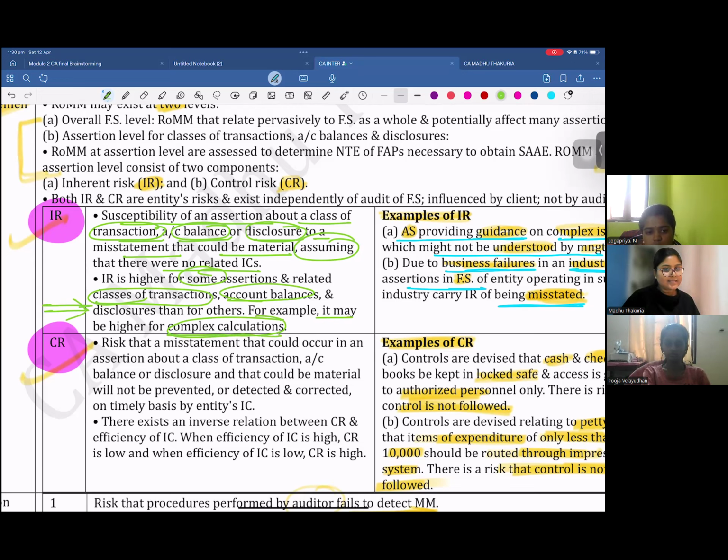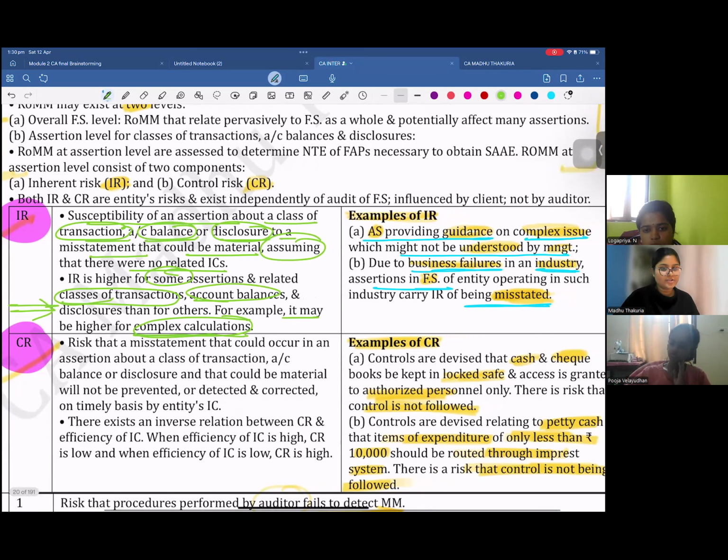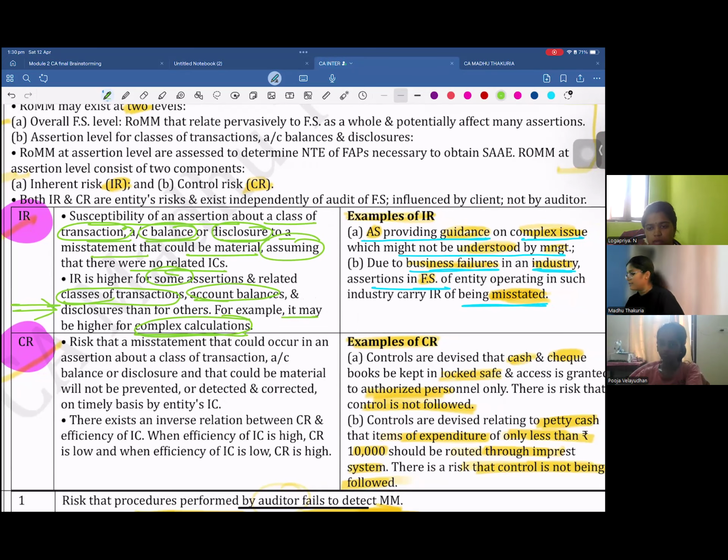Are we clear, guys? Inherent risk. Can you please memorize this? I really want you to understand and memorize the inherent risk definition because it may be asked in the exam, right? Chapter 3 is very important for your entire syllabus.